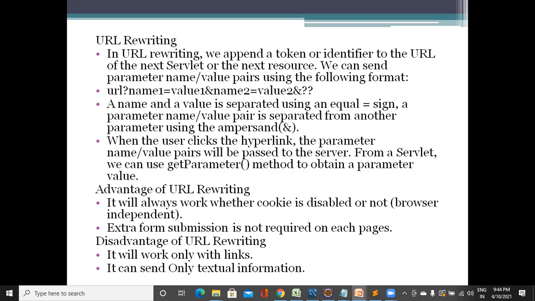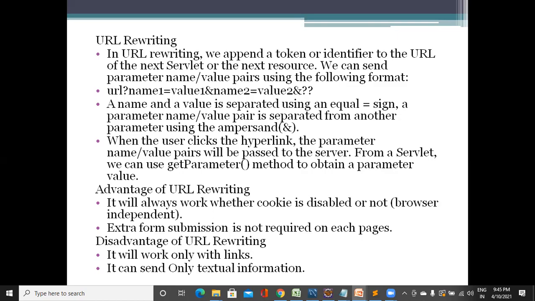When the user clicks the hyperlink, the parameter name or value pairs will be passed to the server. From a servlet, we can use the getParameter method to obtain a parameter value. What is the advantage of URL rewriting? It will always work whether cookie is disabled or not, that is, it is browser independent. Also, extra form submission is not required on each page. The disadvantage of URL rewriting is that it will work only with links and it can send only textual information.